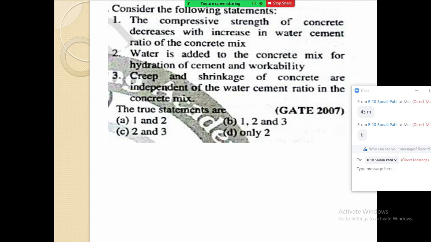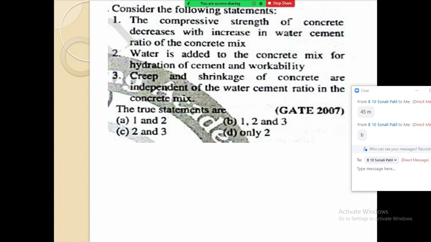So correct answer is answer B, 1, 2 and 3. Okay. So here you should see the first statement is the compressive strength of concrete decreases with increase in water cement ratio of the concrete mix. This is true. Water cement ratio is very important. If you pour water in excess amount in the mix, then obviously its strength will get reduced.